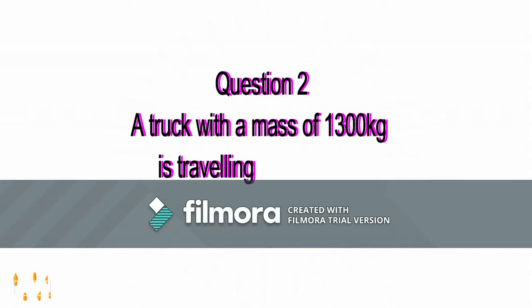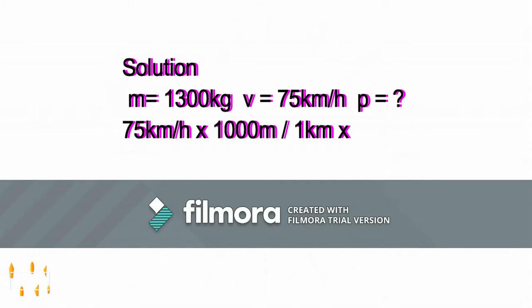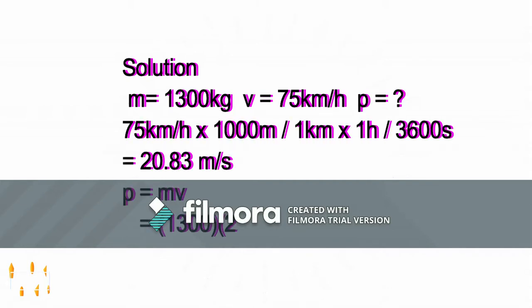The second question is, a truck with a mass of 1,300 kg is traveling at 75 km per hour. Find the momentum of the truck. Feel free to pause the video and try it by yourself. We have to list down all the information given. The mass given is 1,300 kg and the velocity given is 75 km per hour.